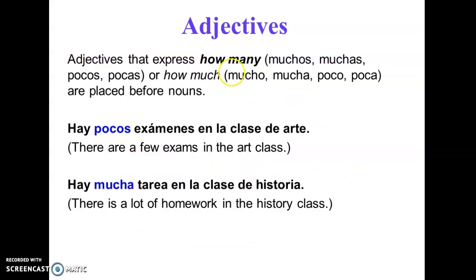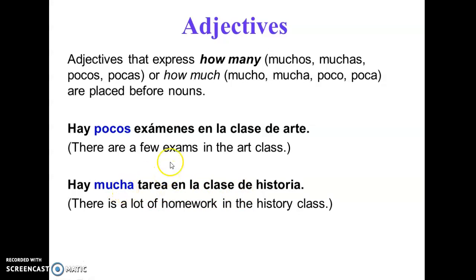And also adjectives that express how many, which is muchos, muchas, pocos, pocas, or how much, mucho, mucha, poco, poca, these are placed before nouns. Only in these situations, mostly we're going to place those adjectives in front of the nouns. So here we're saying, hay pocos exámenes en la clase de arte. In front of the noun, modifying exámenes. Or hay mucha tarea en la clase de historia. So we're modifying homework. In this case, there's a lot of homework.